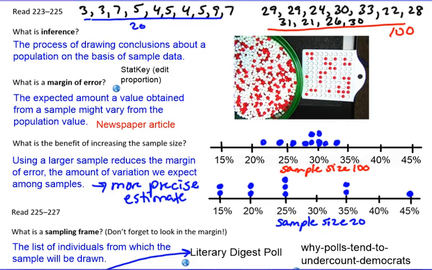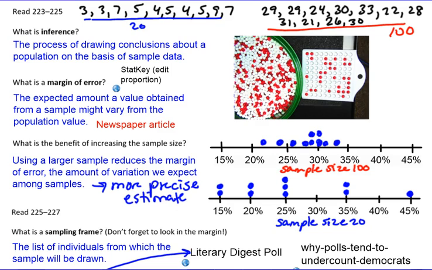Another important topic in sampling is margin of error and sample size. Before we get to those, I want to define inference. Inference is the process of drawing conclusions about a population on the basis of sample data. We all know that different samples from the same population will vary from one another in the results we get. So how do we quantify how much variation we are likely to get?